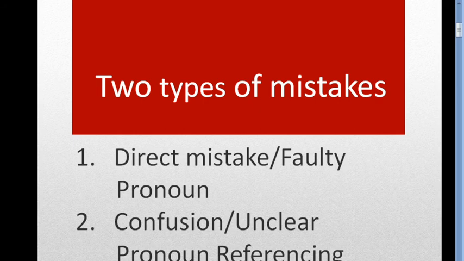So you know there are two types of mistakes. Number one is direct mistake or faulty pronoun. Number two is confusion. We can say it is confusion because it is really confusing, and we can also say it is unclear pronoun referencing.